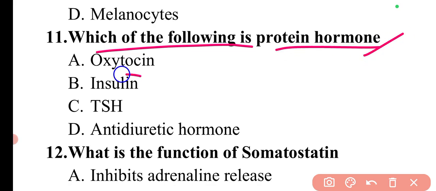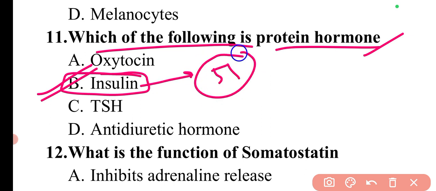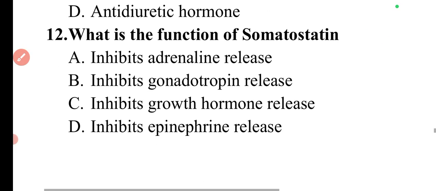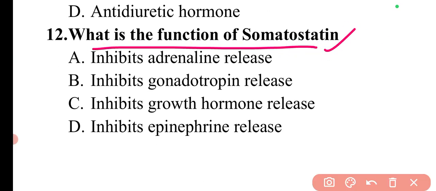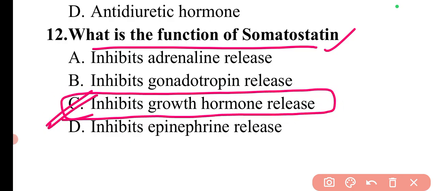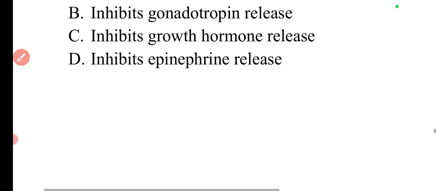The protein hormone is insulin, which has 51 amino acids separated into A and B chains. Next question is, what is the function of somatostatin? The function of somatostatin is to inhibit the growth hormone release. It is the growth hormone release inhibitor, somatostatin.